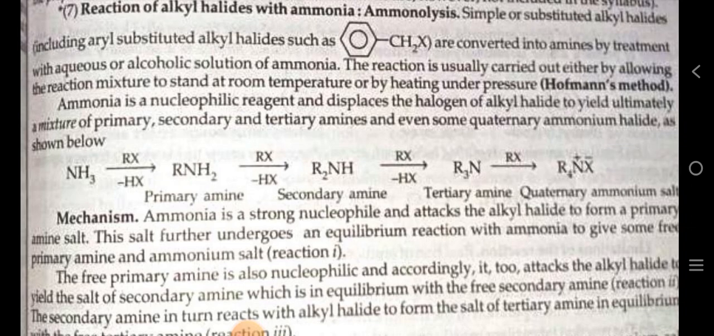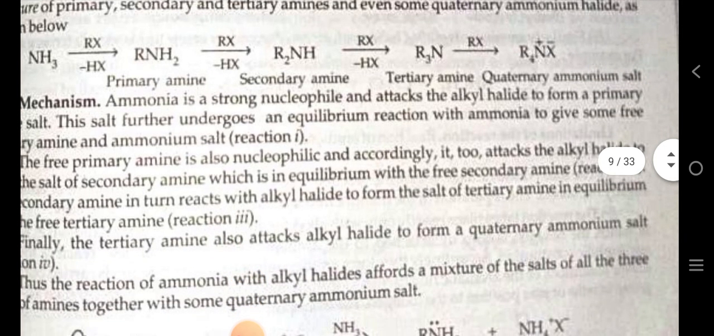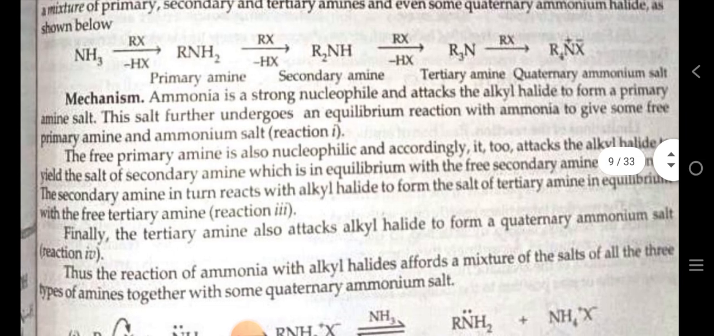Ammonia is a nucleophilic reagent and displaces the halogen of alkyl halide to yield ultimately a mixture of primary, secondary and tertiary amines, and even some quaternary ammonium halide, as shown below. Mechanism: ammonia is a strong nucleophile and attacks the alkyl halide to form a primary amine salt.